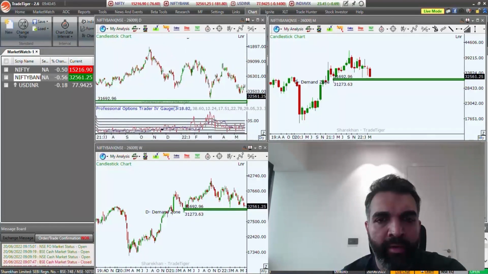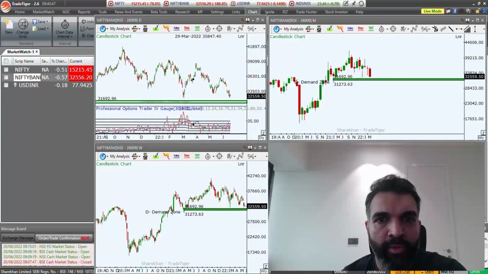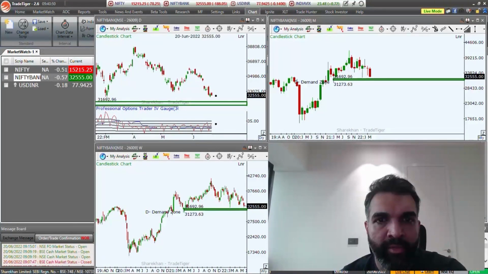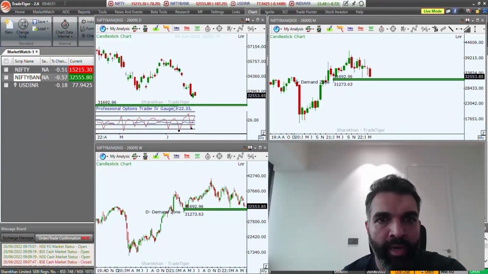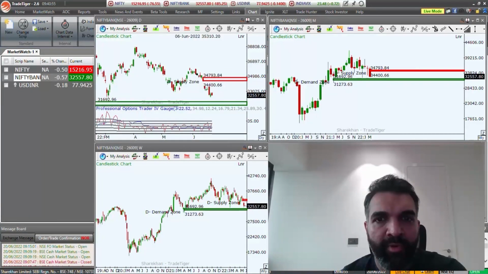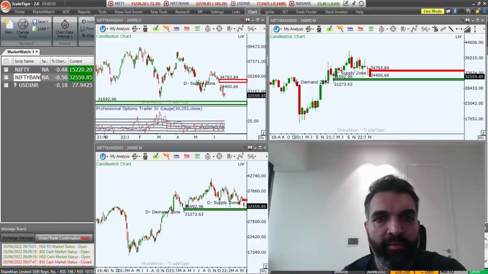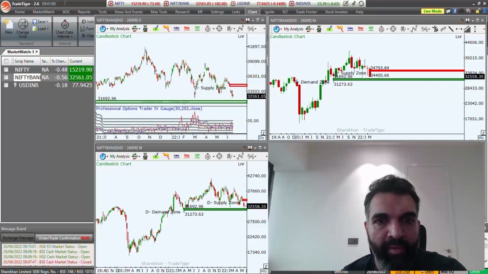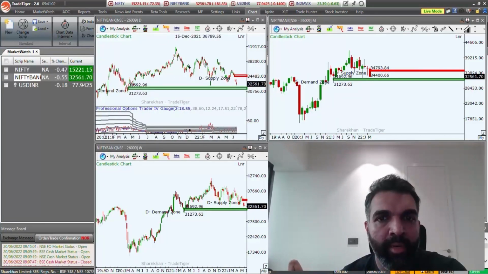Other than that, we do have a supply zone, and that supply zone is also located right here, very similar to the Nifty supply zone. So we are closer to the higher time frame level of demand, but we are still far away from the supply level. So markets are looking a little bit bleak as of now, and there might be a little bit more correction in this market to the downside.